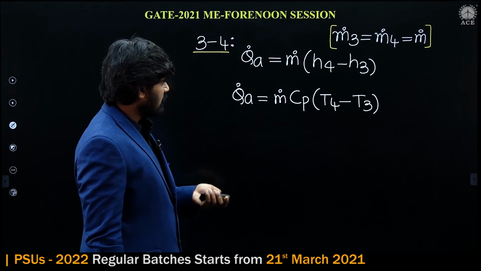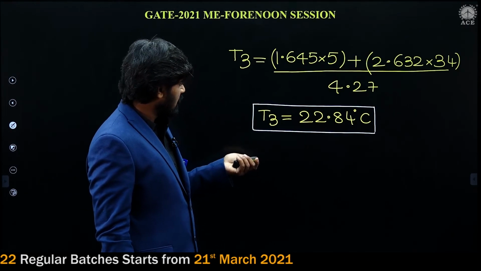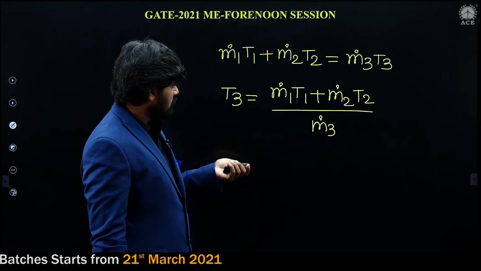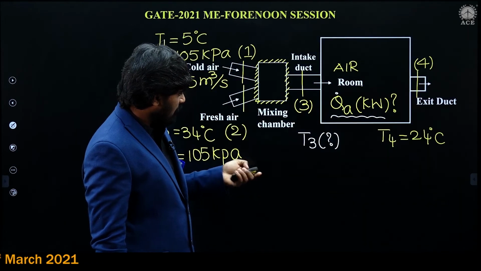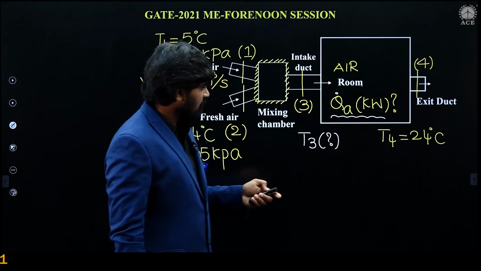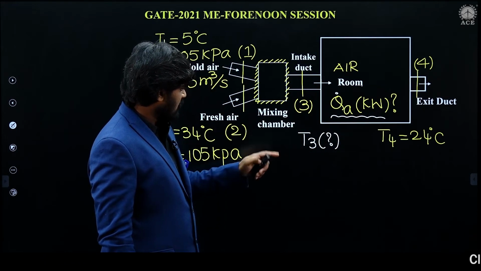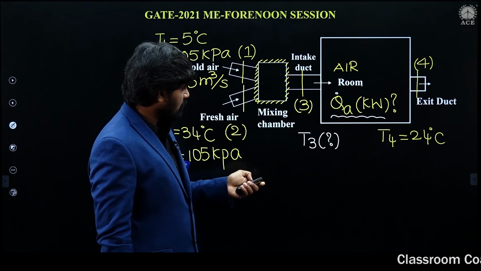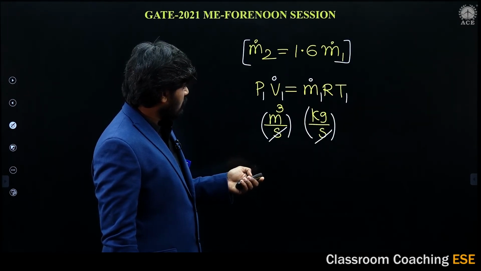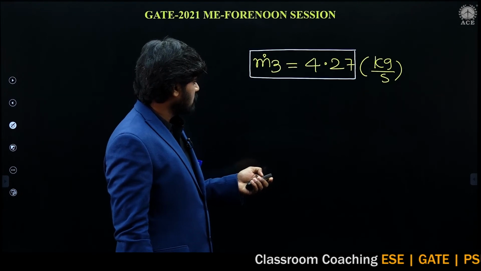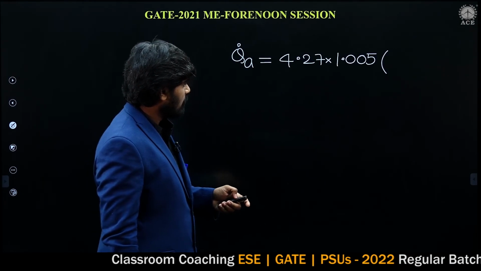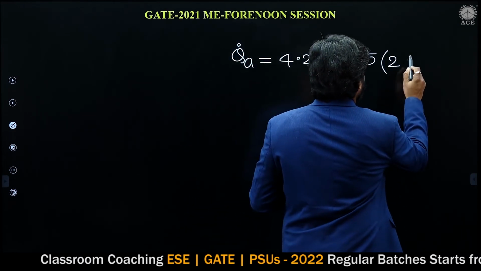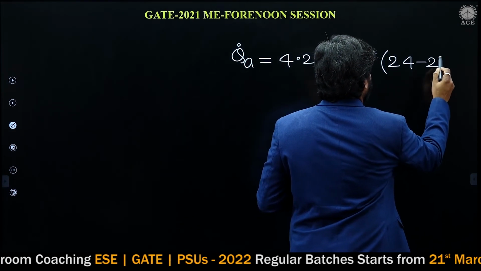T4 is given. T3 we have calculated, 22.84. And exit temperature T4 is 24. T4 minus T3 is 24 minus 22.84.